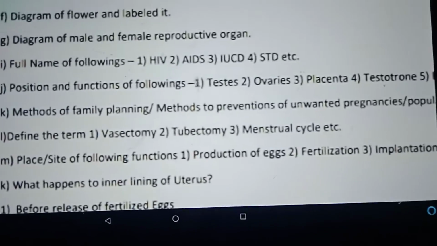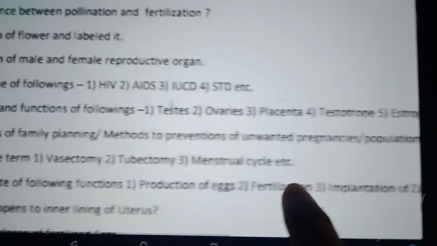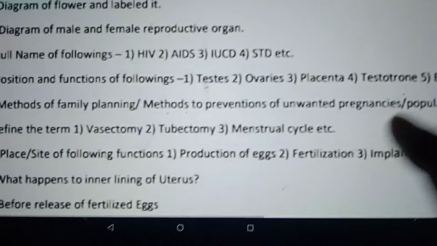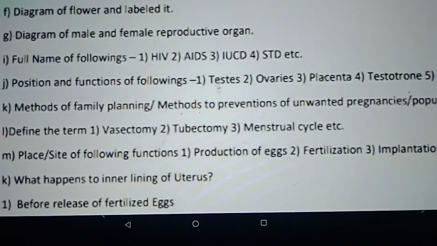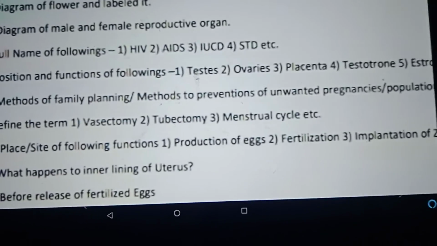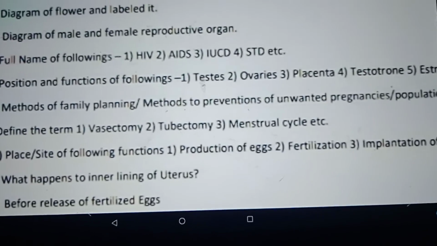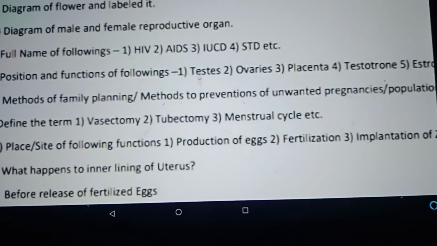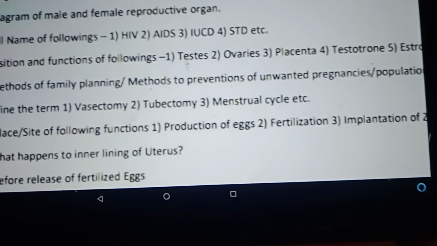Then methods of family planning, methods of prevention of unwanted pregnancies or population control. There are three basic methods. One, barrier. Second, the surgical methods. Third, the pills or the medicines that are taken. So you need to know about them, with examples.